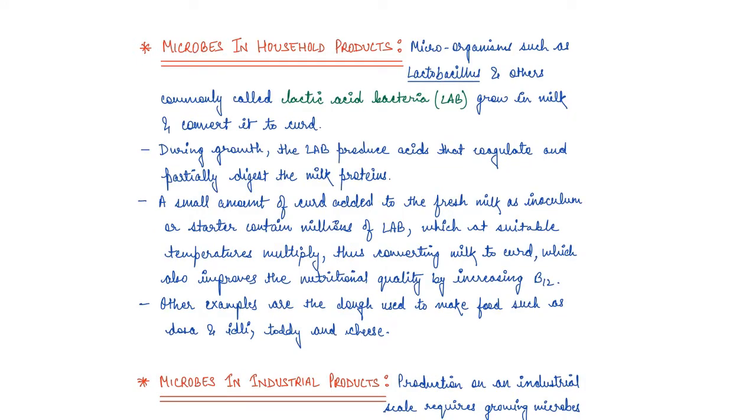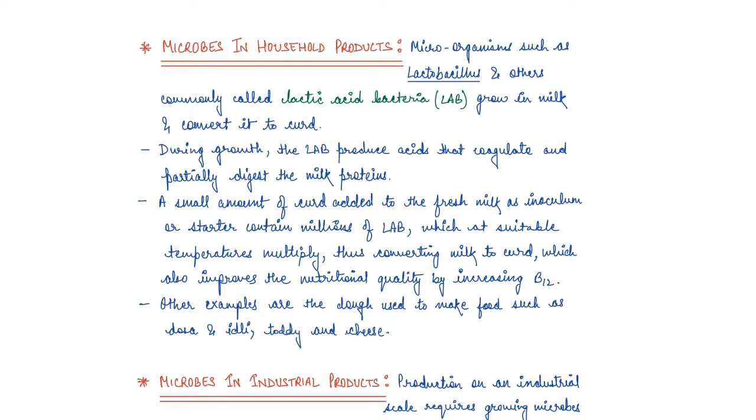Now there are other examples as well. While making food, we sometimes make dough. In the case of dosa, idli, and so many different foods, we use bacteria for fermentation. So this is nothing but microbes which are used in household products. Now let's go to microbes in industrial products.